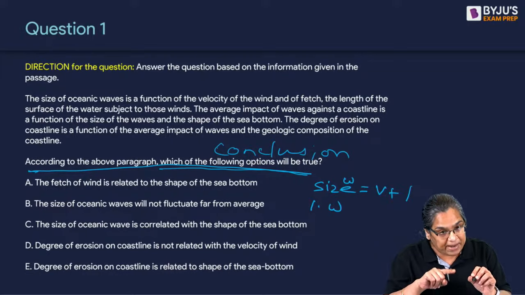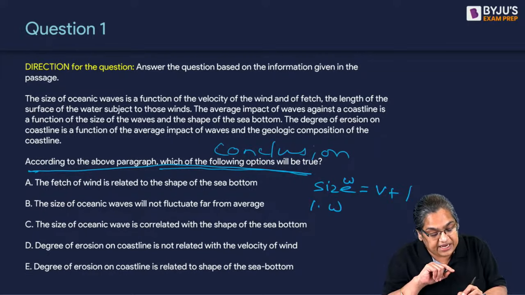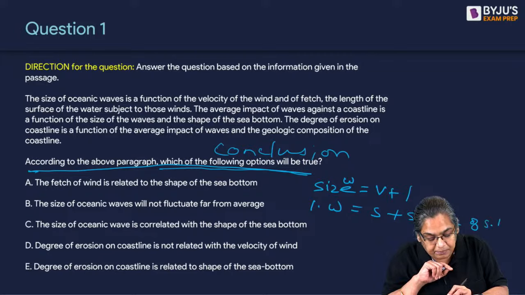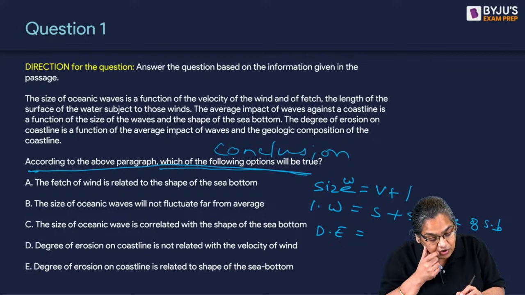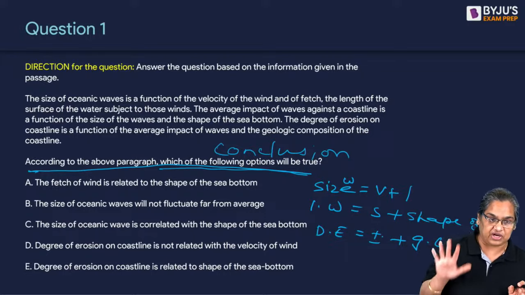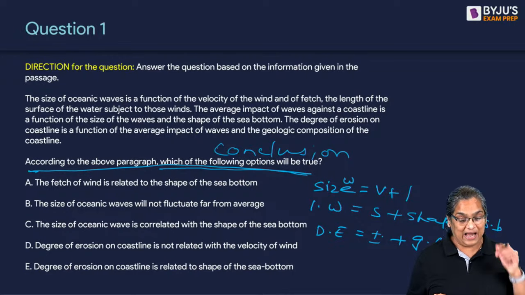Second says the impact of waves against a coastline is a function of the size plus the shape of the sea bottom. The degree of erosion on the coastline is a function of average impact and the geological composition. Got it? We have the three factors. All right, now let's see.